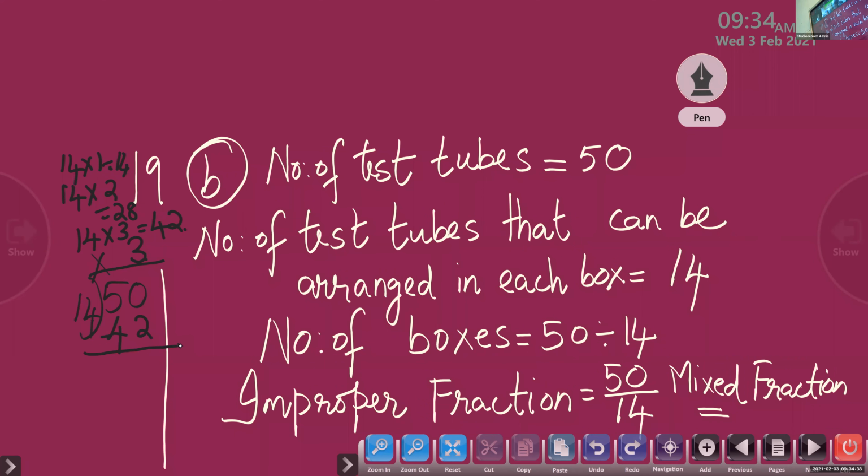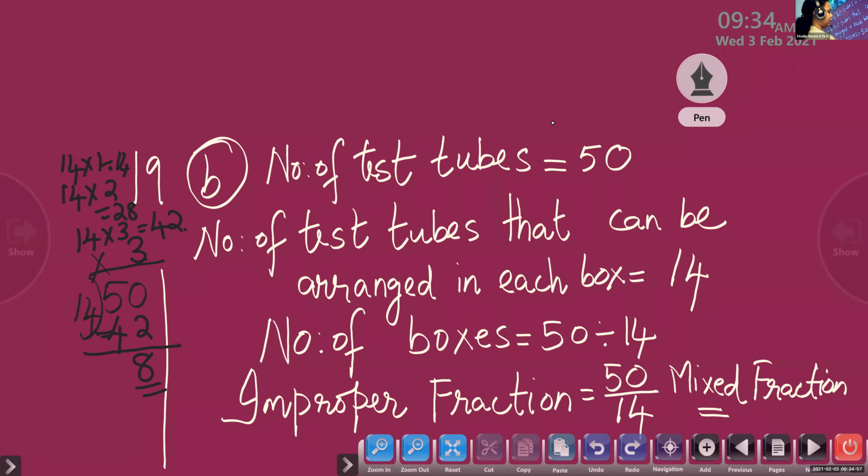So 50 minus 42, what is the answer? The remainder is 8. Okay, 8 by 14. So it is 3 and 8 by 14. Very good. So all of you got this answer.